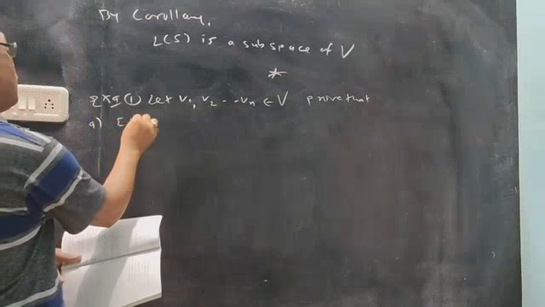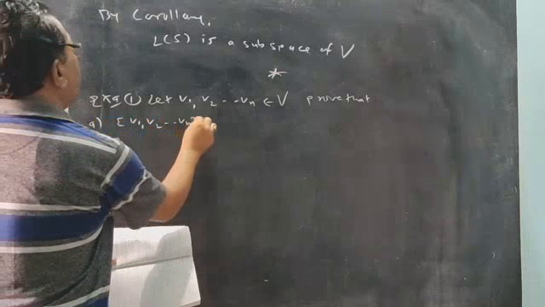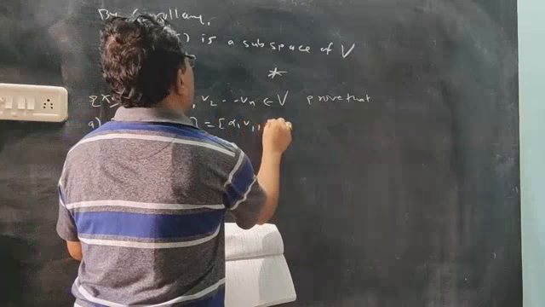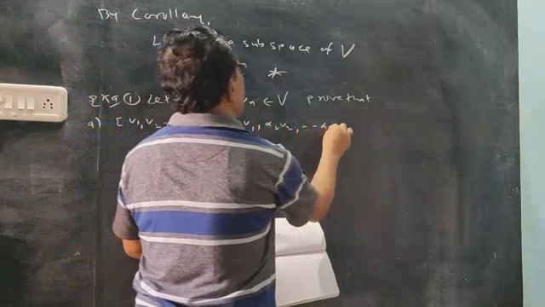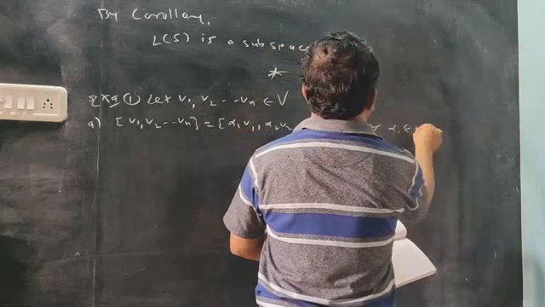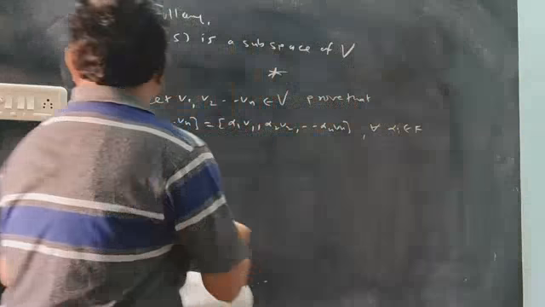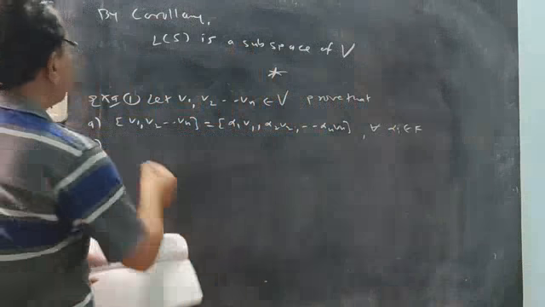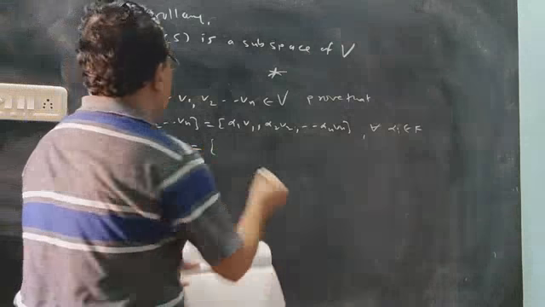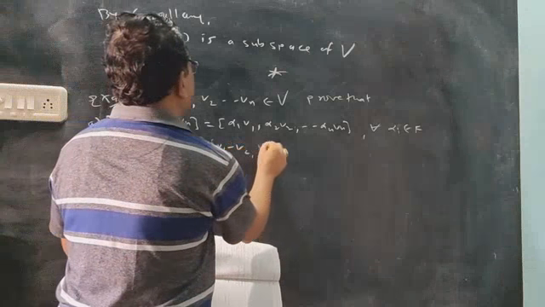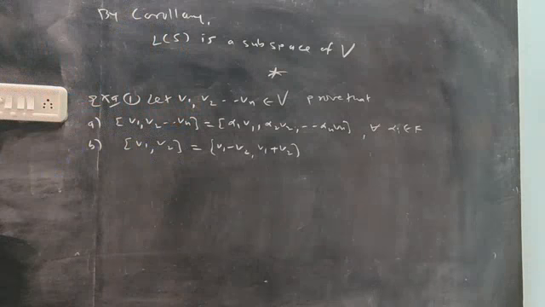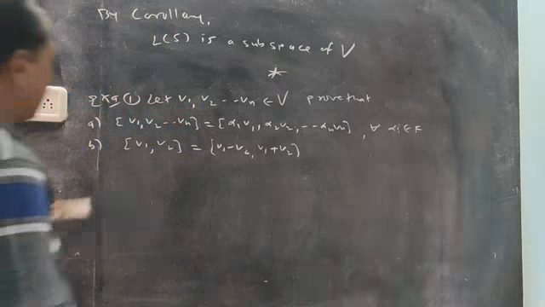First point: span of V1, V2 up to Vn is equal to span of alpha 1 V1, alpha 2 V2, up to alpha n Vn, where these are all scalars coming from the field. Second example, for just two vectors V1, V2: the span of V1 and V2 equals the span of V1 minus V2 and V1 plus V2. The first result is for n vectors.